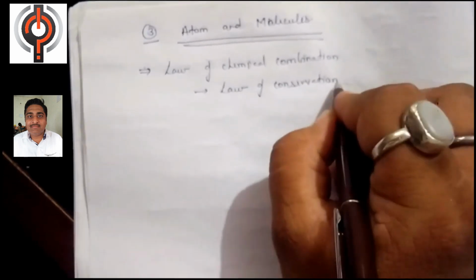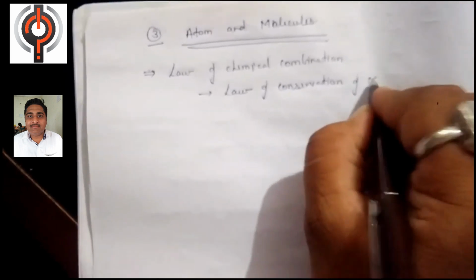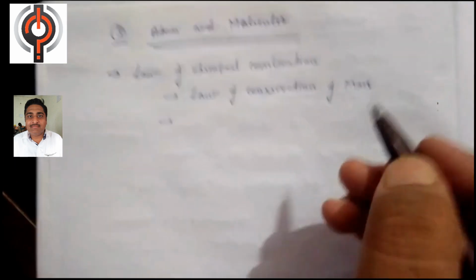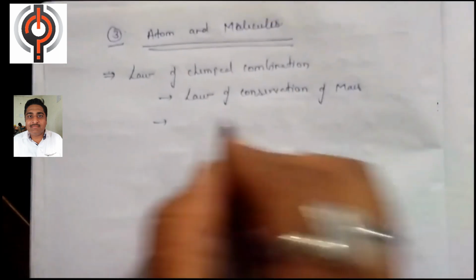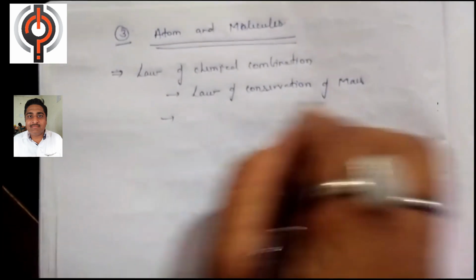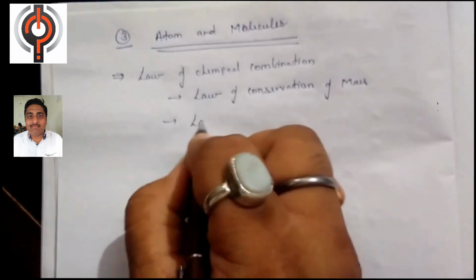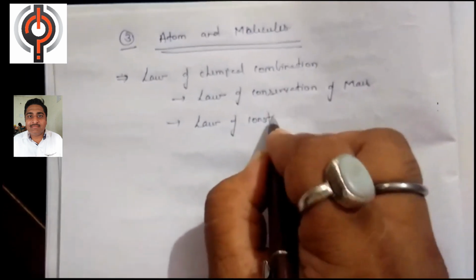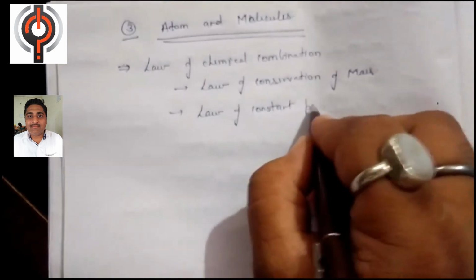Law of conservation of mass means mass can neither be created nor be destroyed. It can be converted from one form to another form. In detail we will discuss what the law of conservation of mass is. Then after we will discuss the law of constant proportions.